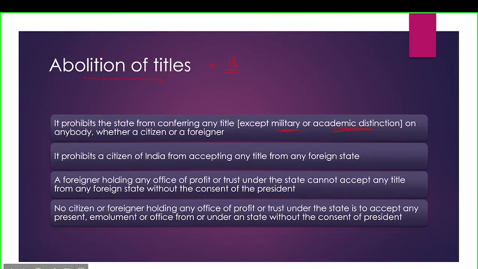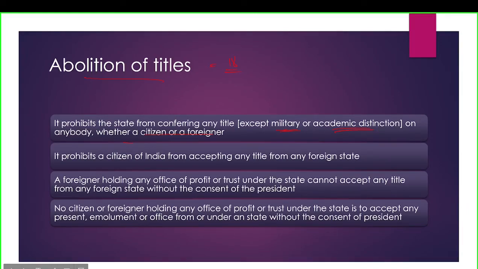Except them, nobody can carry a title, whether a citizen or a foreigner. So it prohibits a citizen of India from accepting any title from any foreign state. A foreigner holding any office of profit or trust under the state cannot accept any title from any foreign state without the consent of the president.